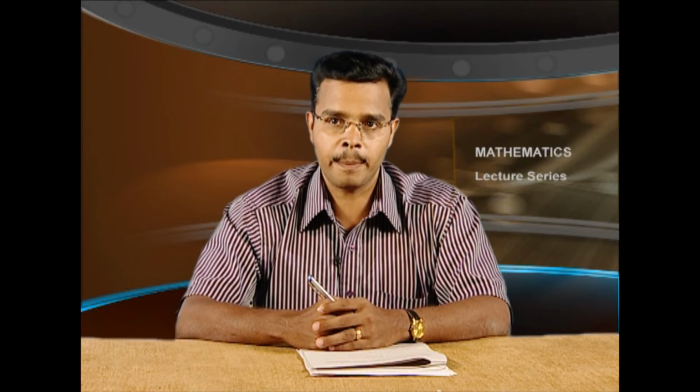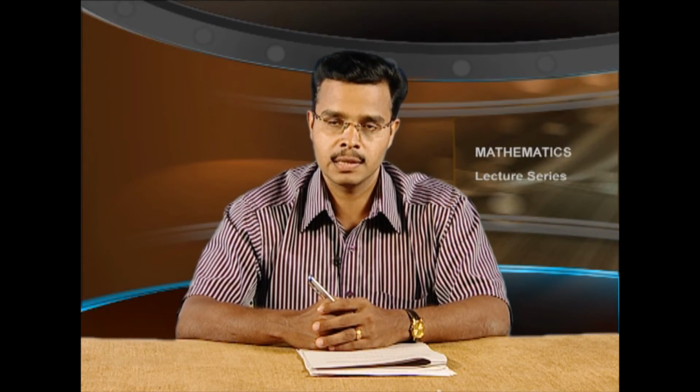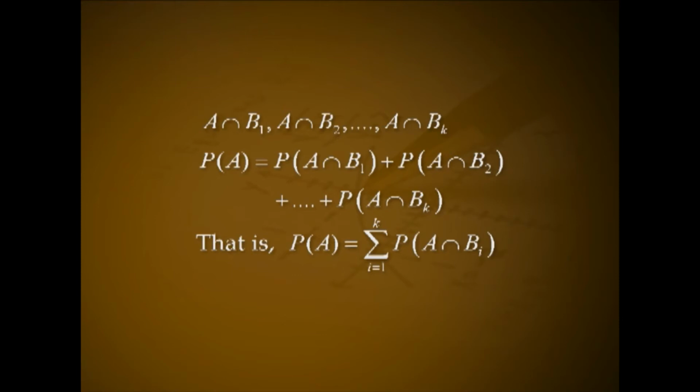Since A can happen if and only if one or the other of a set of mutually exclusive events B1, B2, etc. Bk happens, where B1, B2, etc. Bk are mutually exclusive, A can happen only through any of the k mutually exclusive ways A intersection B1, A intersection B2, etc. A intersection Bk.